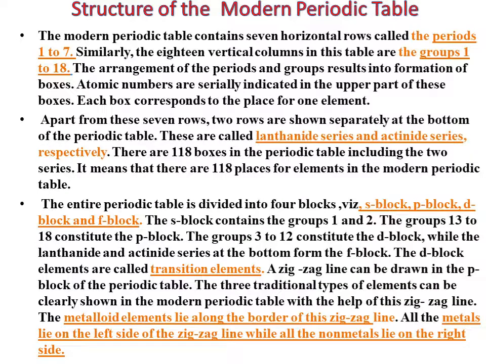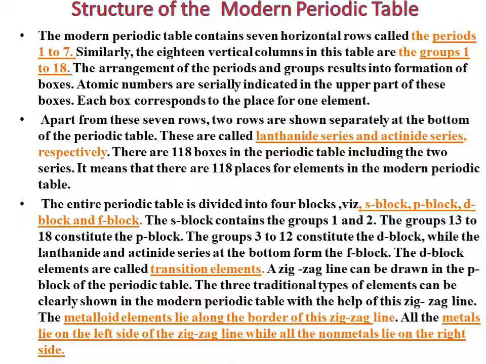The entire periodic table is divided into 4 blocks: S block, P block, D block and F block. The S block contains groups 1 and 2. Groups 13 to 18 constitute the P block. Groups 3 to 12 constitute the D block, while the lanthanide and actinide series at the bottom form the F block. The D block elements are called transition elements.